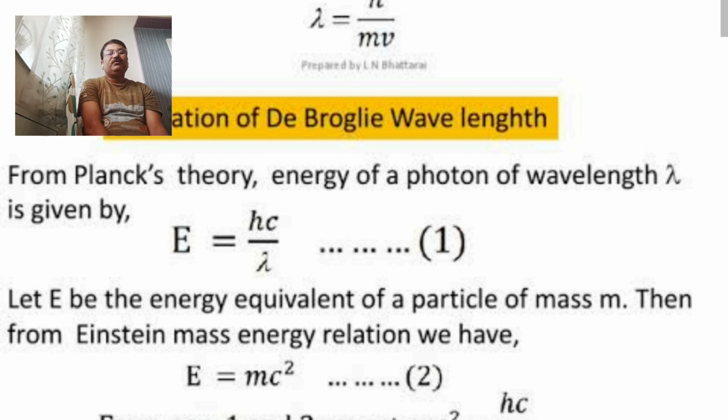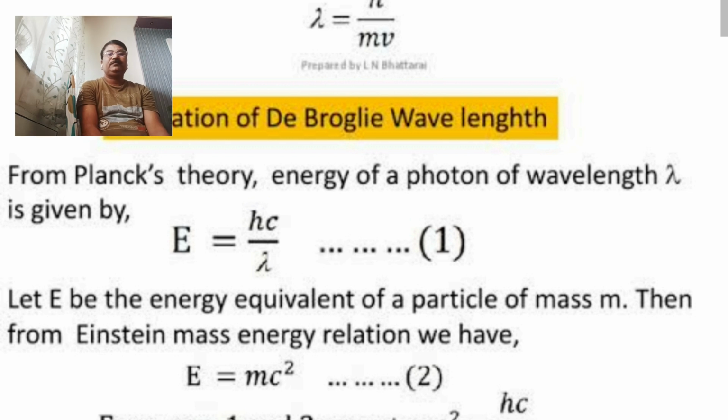Energy of photon of wavelength lambda is given by, according to Planck's theory, energy of any radiation is equal to h into c divided by wavelength. Remember, this is our first equation.